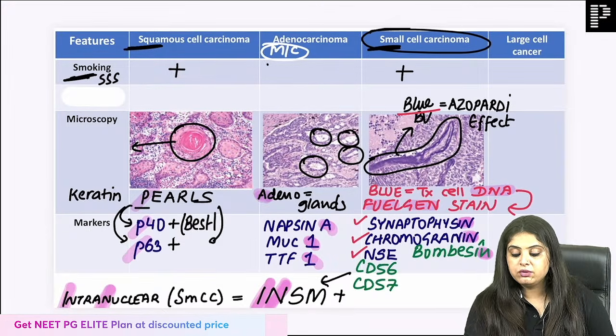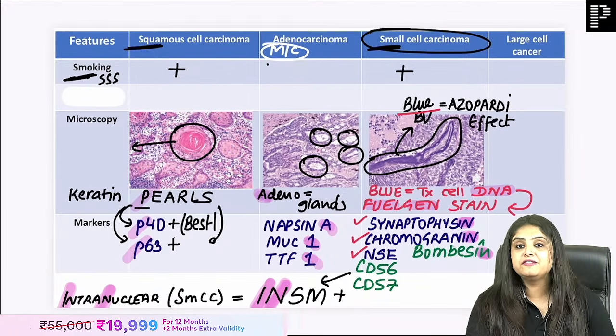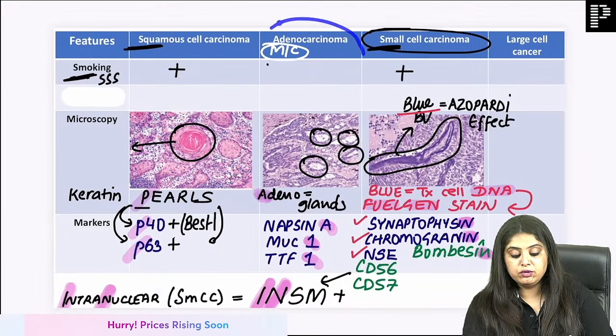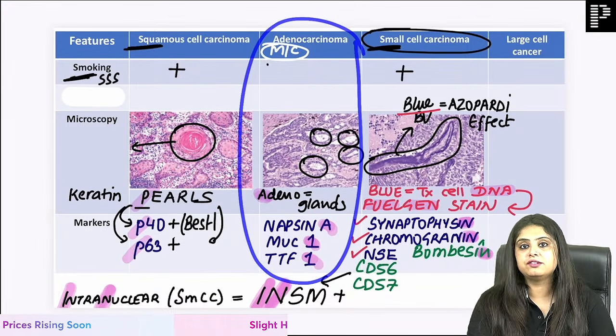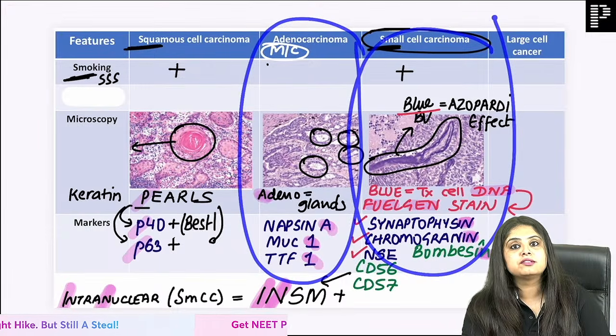Okay, now I come back to lipidic and azopardi. Dr. Shiba is asking, firstly, we are dealing with totally different cancers. The lipidic pattern that you're seeing would be seen in a variant of adenocarcinoma, whereas the azopardi effect is going to be seen in small cell carcinoma.